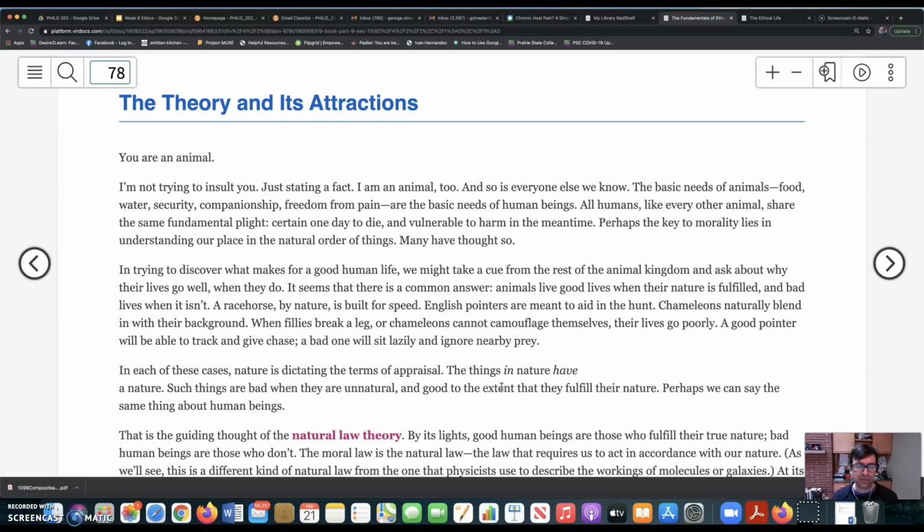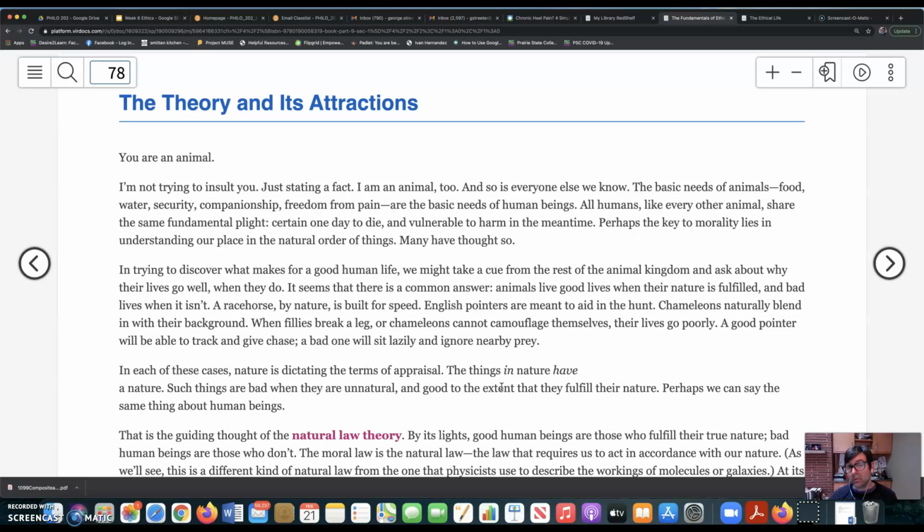Well, we tend to overinflate our sense of what we are. We are not angels. We are not gods. We are not separate from the natural world. We are part of the natural world. We are part of the animal kingdom. And so if we're looking to understand the source and the origin of morality, perhaps we can look to our nature as animals as the key to understanding the moral standards that govern our lives.